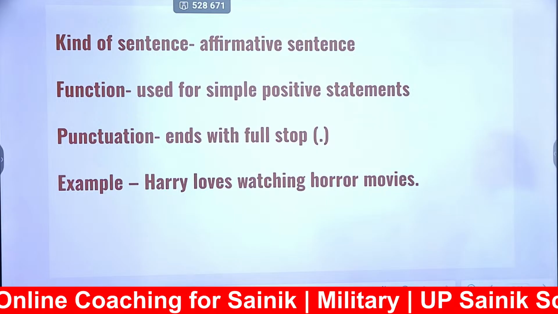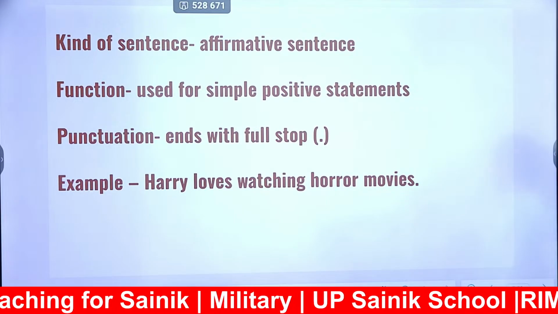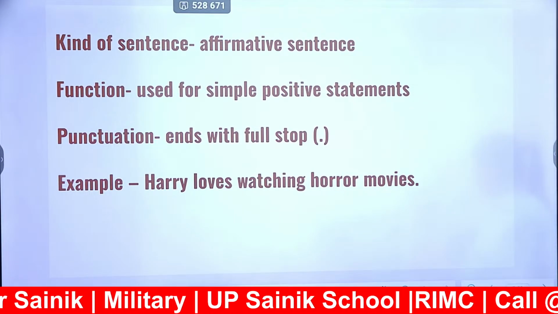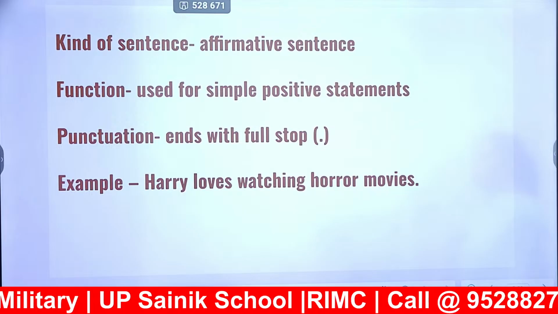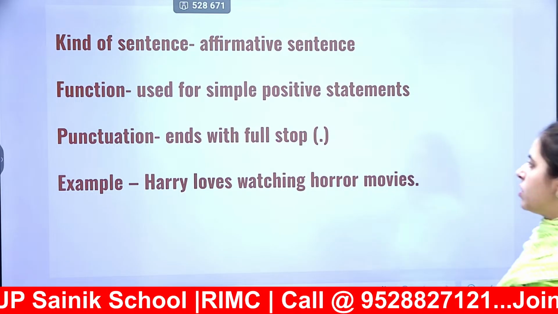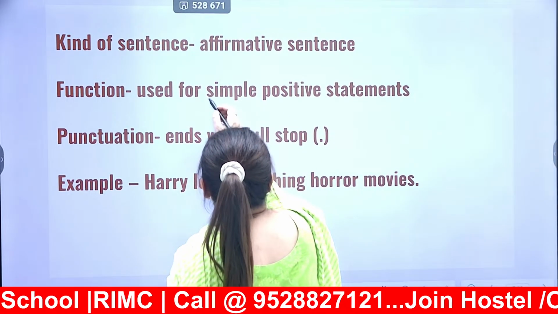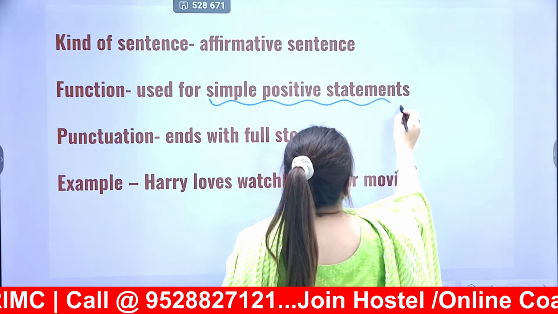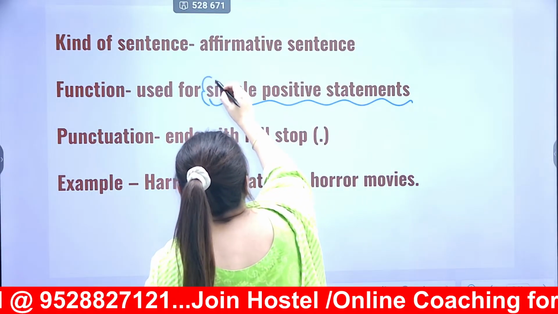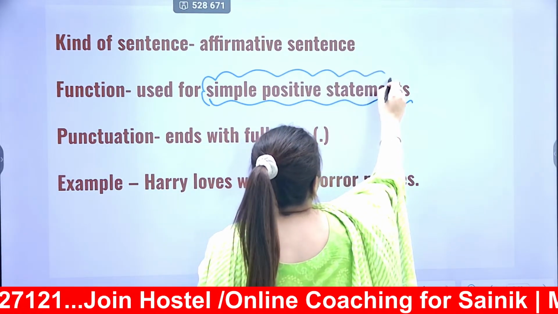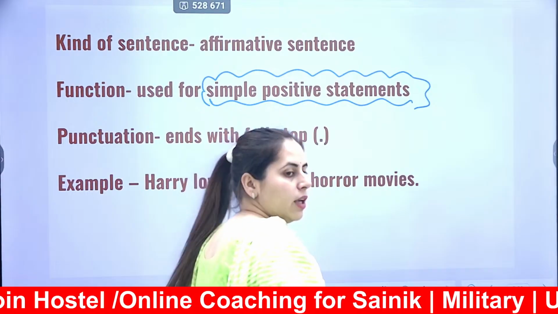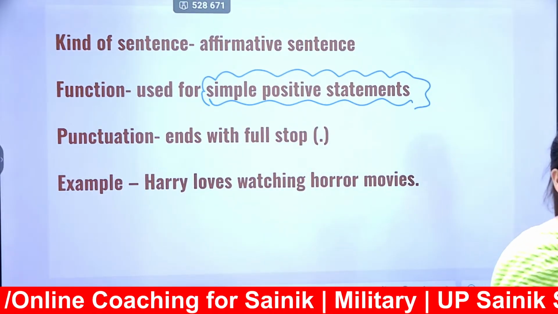Next, the kind of sentence is affirmative. The affirmative sentence is used for simple positive statements. Please focus on these words, simple positive statements. जो भी हमारी simple positive statements होती हैं वो होती हैं हमारी affirmative sentence, right?